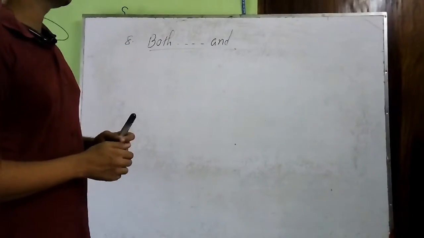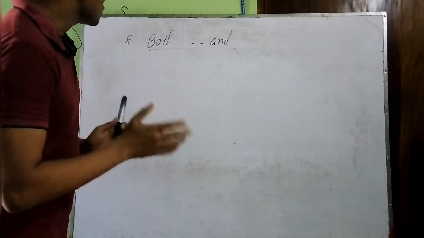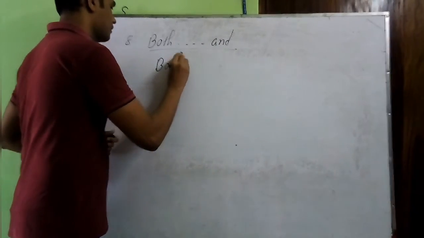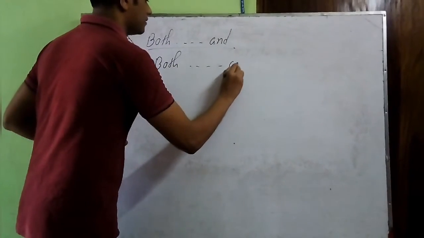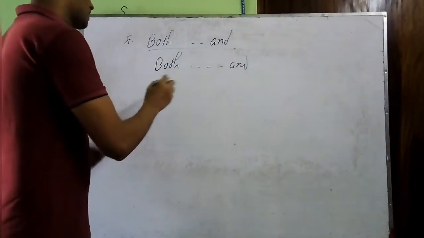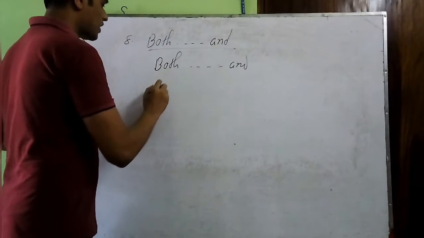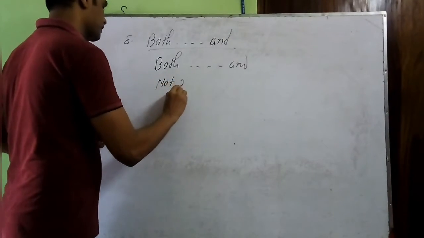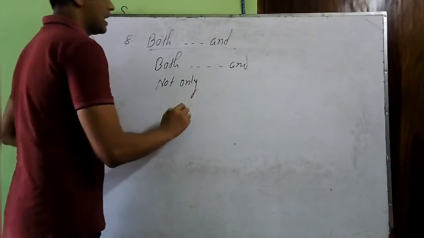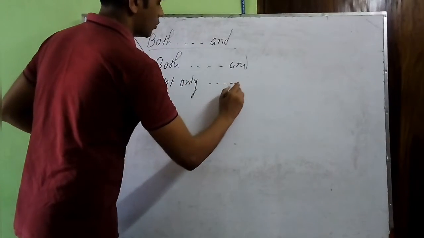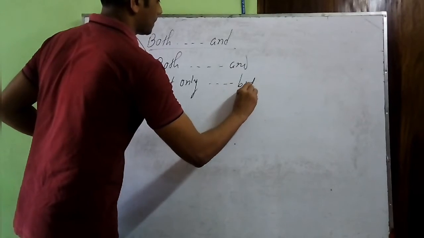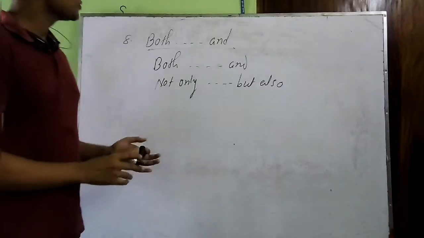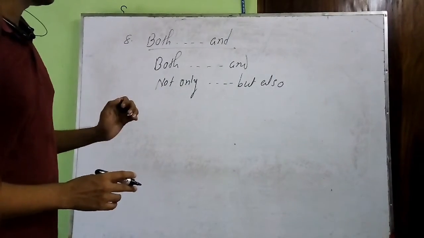Then you have to follow this rule, and this rule is instead of both, you have to write not only, and instead of and you have to write but also. That's all you have to do to turn this sentence into a negative form.